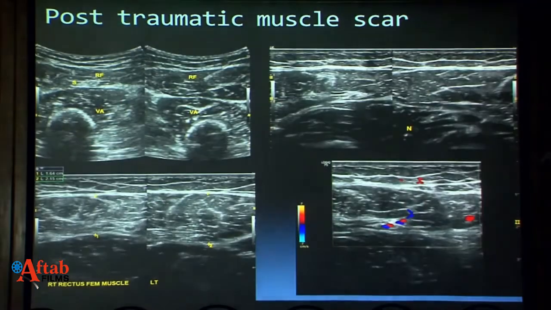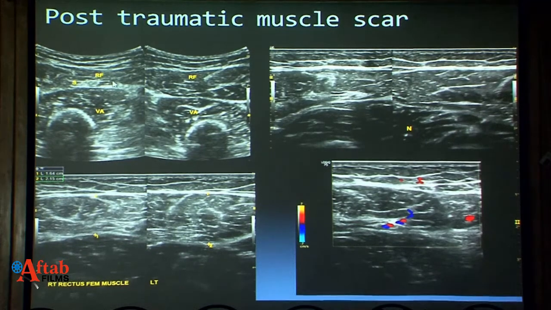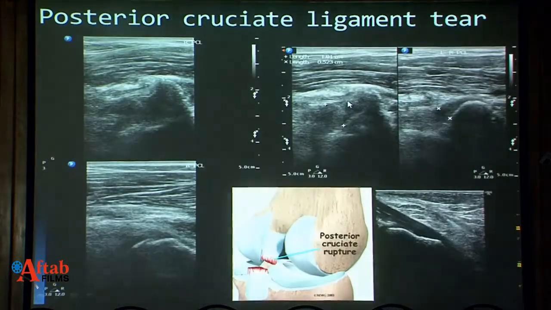Let's look at some of the others. This patient again was a police aspirant, and he had to run and pass all those tests with all those criteria, and he used to have pain on running. He had met with an injury to a shot put a few months back. We can see that there is a scar involving the rectus femoris. This is the normal side, abnormal side, axial scan and longitudinal scan. You can see the scar, and it is encasing the neurovascular bundle. So the patient used to have pain, and the scar was the cause of his pain.